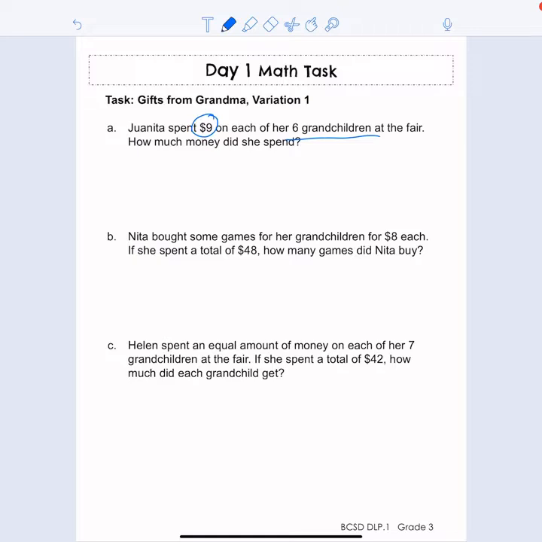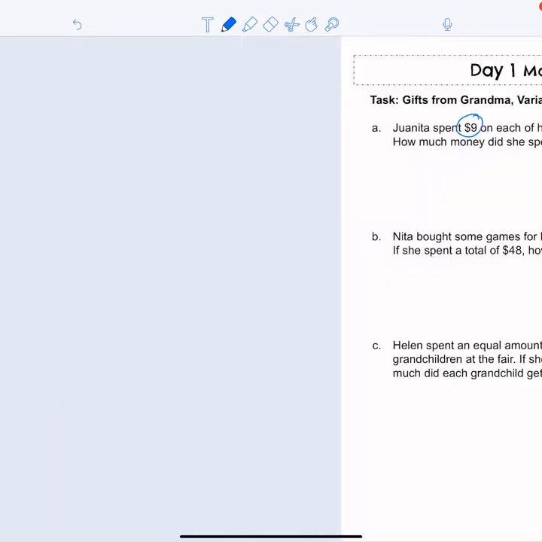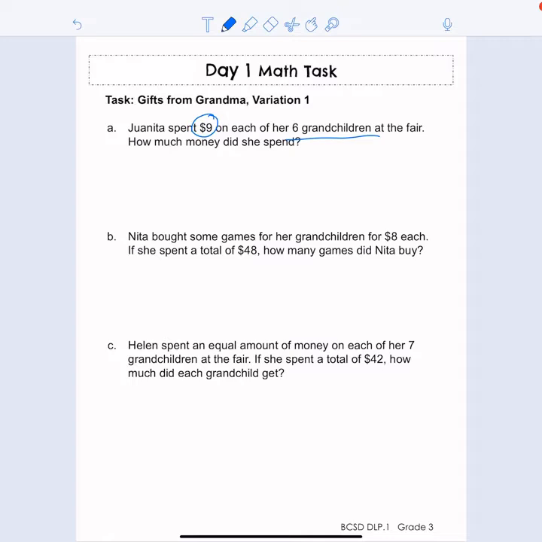Now, I want to emphasize that there is no right or wrong way to approach this math task, in any math task for that matter. There's never one way to solving a math problem. So, whoops, sorry about that. Repeated addition is just one way that you could approach this. So that's exactly what I'm going to do. I'm going to put 9 plus 9 plus 9.